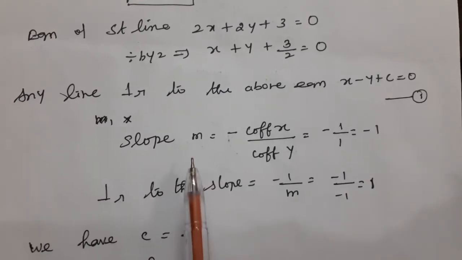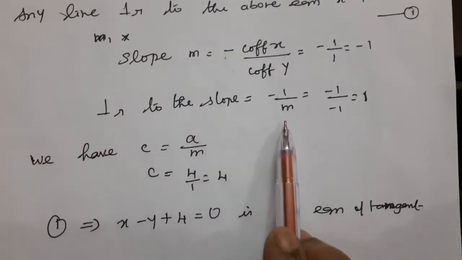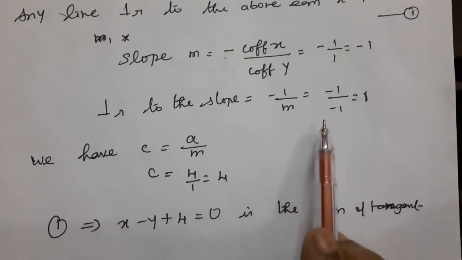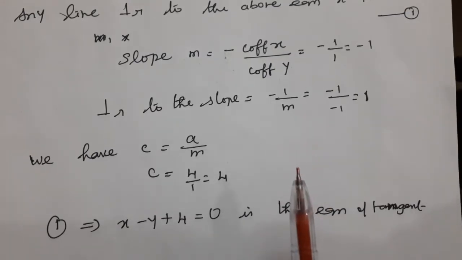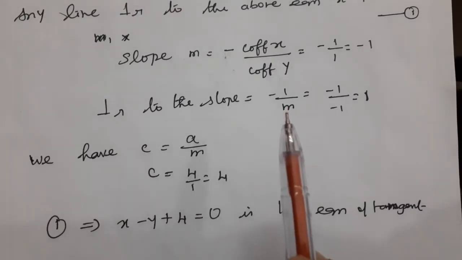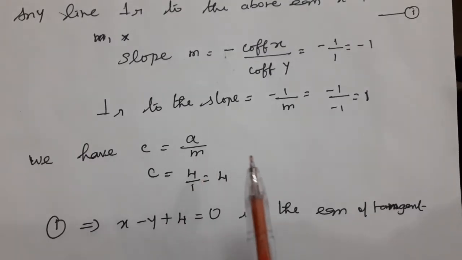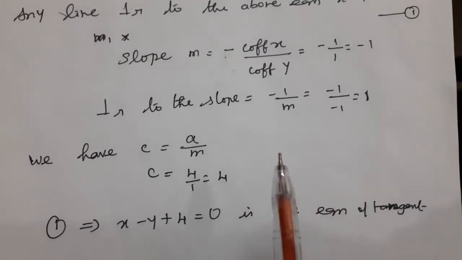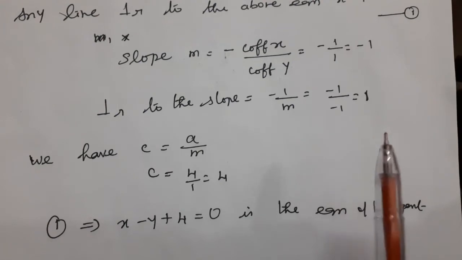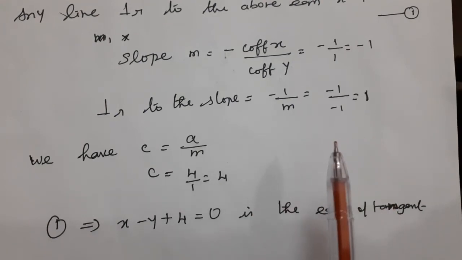This is slope m. The perpendicular slope is minus 1 by m, or m1 into m2 equal to minus 1. The product of the two slopes tells us the lines are perpendicular. If the product of the two slopes is equal to minus 1, then the two lines are perpendicular. Suppose we multiply slope m1 and slope m2 and get minus 1, then the two lines are perpendicular.